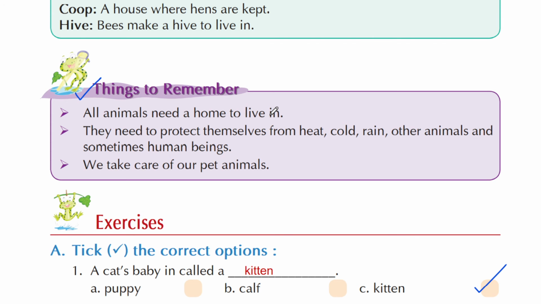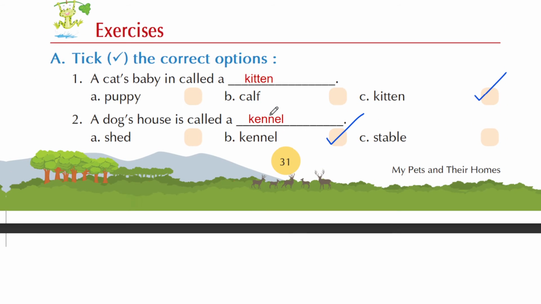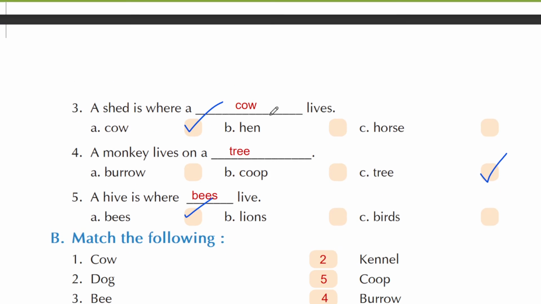Now let's solve some exercise questions. What you have to do is tick the correct option for each question given here. The first question is, a cat's baby is called a, and the answer is C, kitten. So tick next to option C. Question number 2, a dog's house is called a, so students, you tell me. Yes, it is kennel. So you have to tick next to option B, kennel.